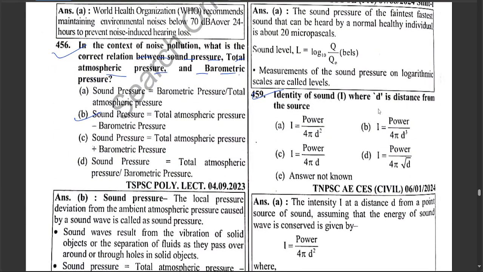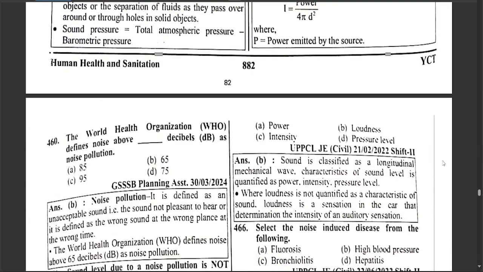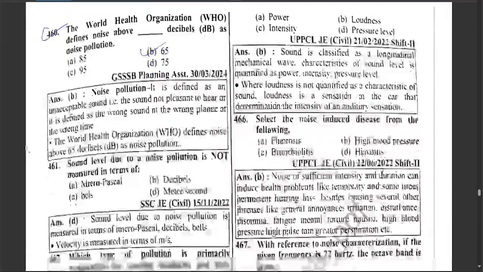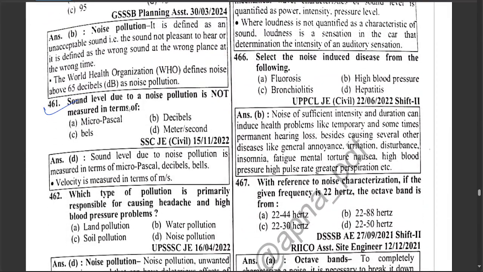Intensity of sound I, where d is distance from the source, which is I equal to power upon 4 pi d square. The World Health Organization WHO defines noise level dash decibel as noise pollution, which is 65. Sound level due to noise pollution is not measured in terms of which is meter per second.